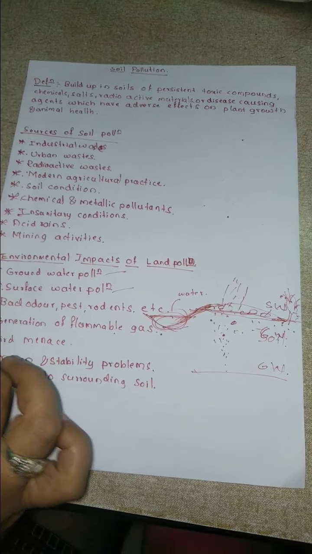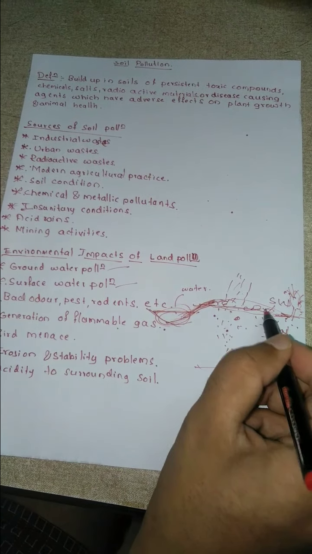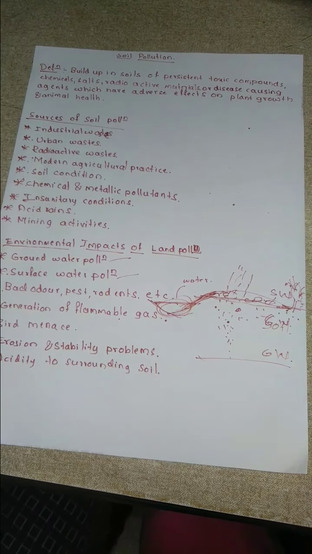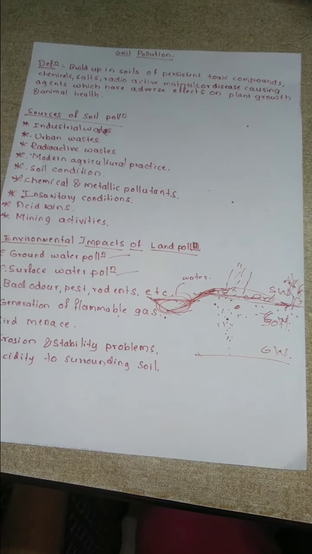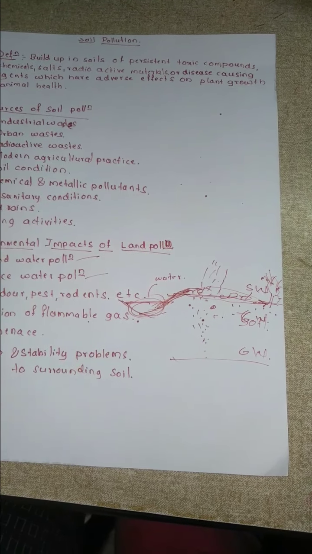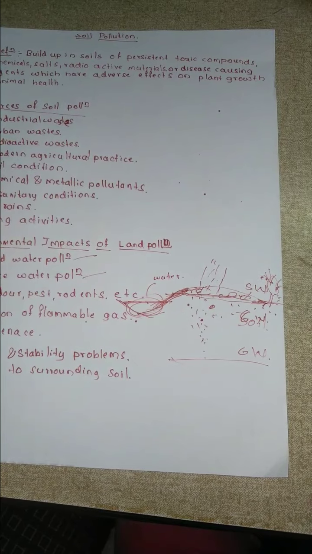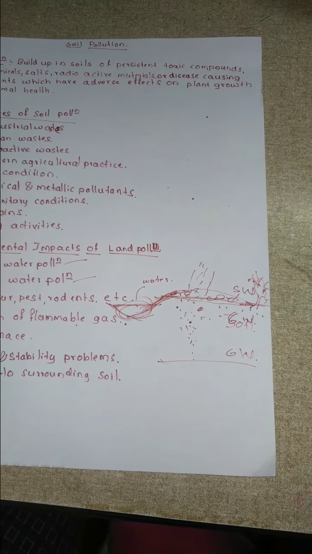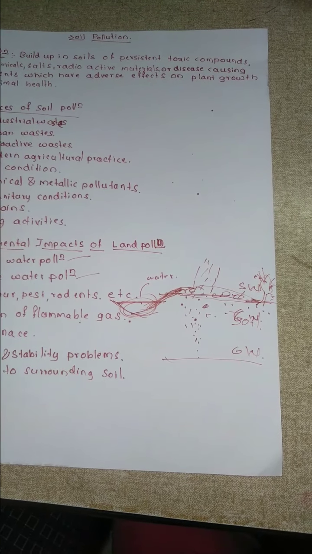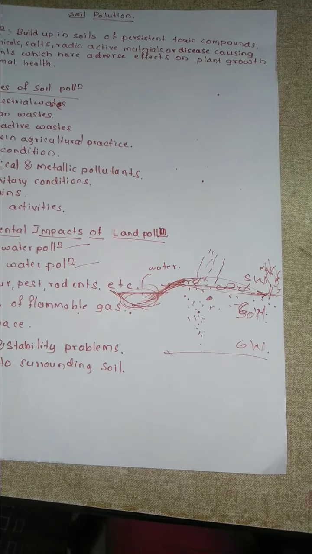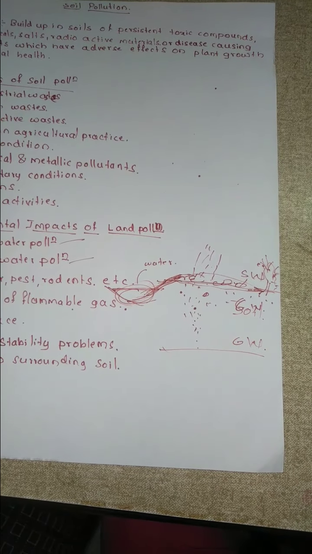Then, when we dispose this on the land, due to the biodegradable nature of it, it is going to produce bad odor. The pests will come in search of food, then rodents and others, then wind-blown litter around the dump site is also going to create a problem to the people. Then generation of flammable gases is going to occur.